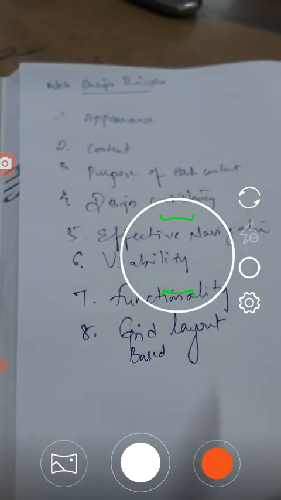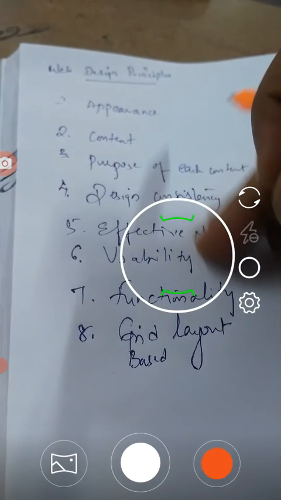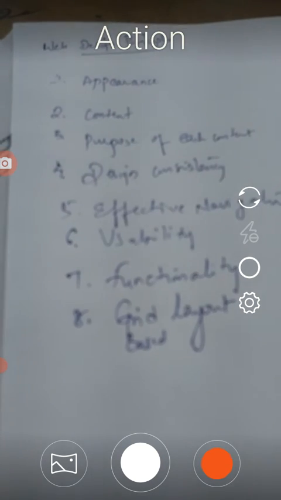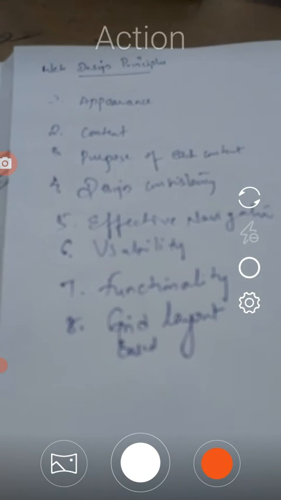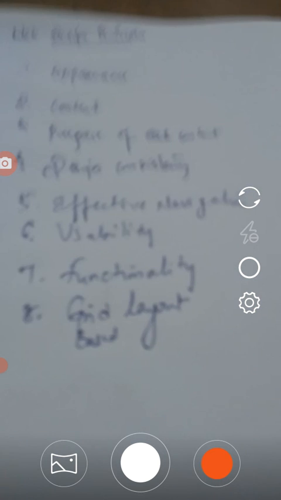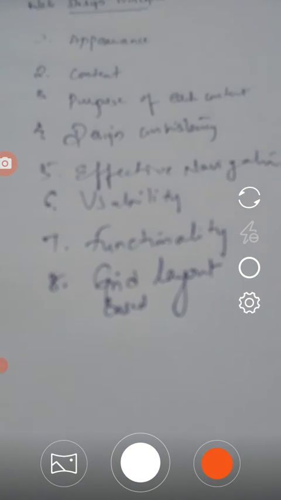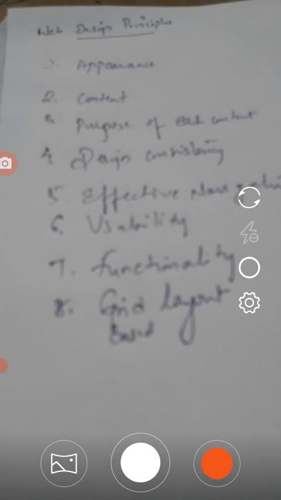Whatever principles we have covered in this web design implementation are important while we are designing a website. We should follow all these principles while we are designing a website. I think you people can understand.